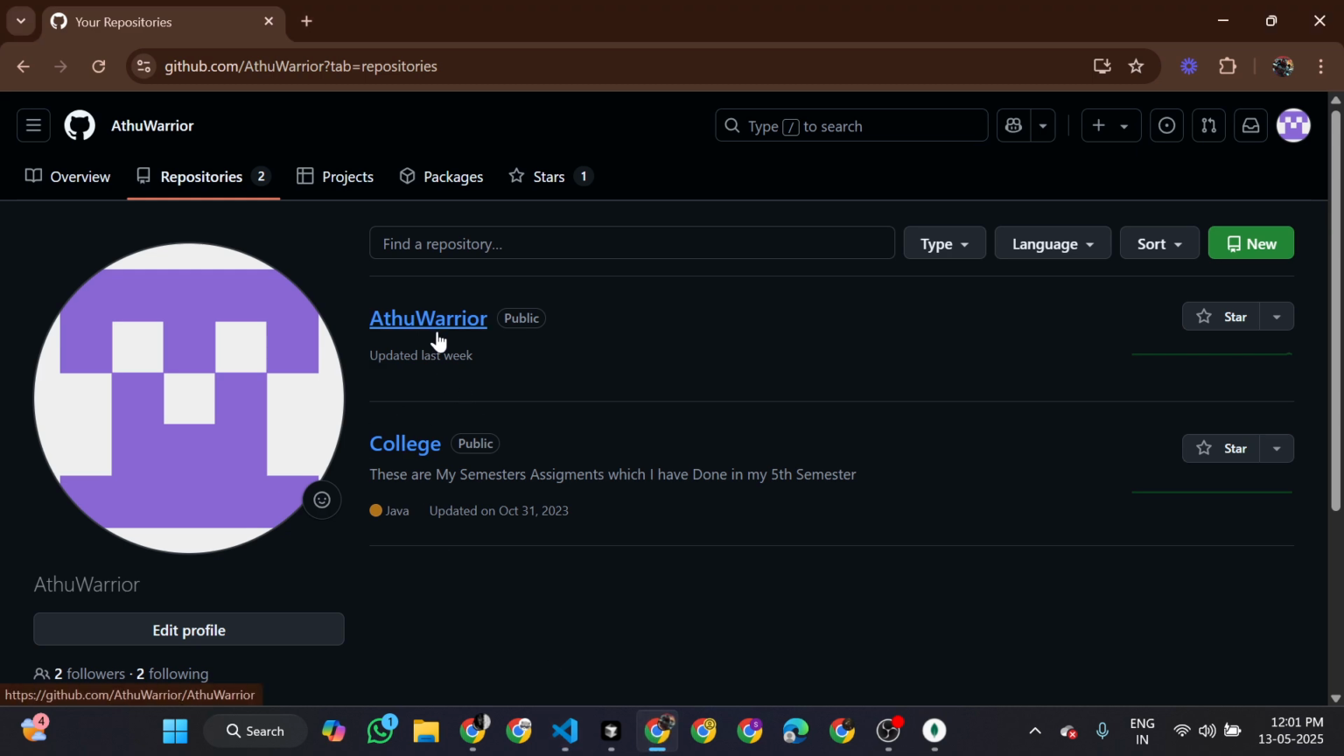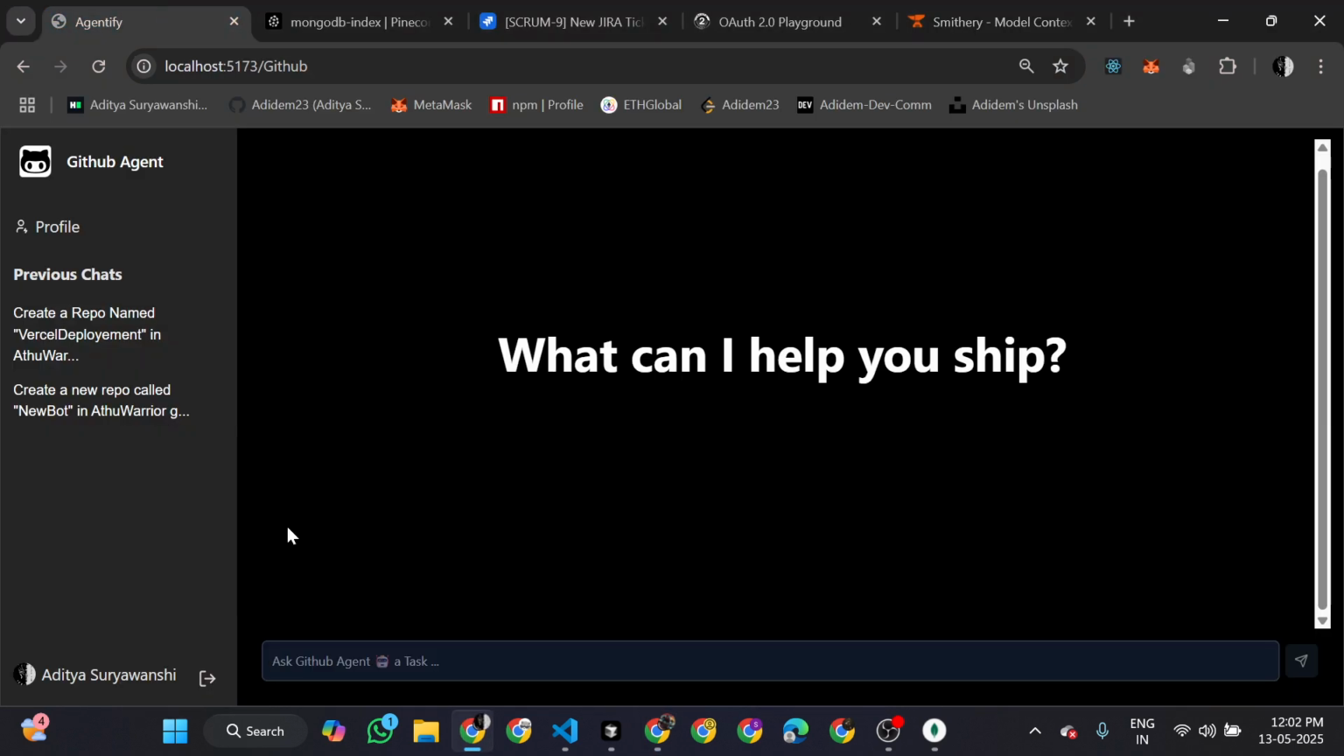So for this automation, I have hard coded the personal token of another GitHub account of mine, and I will just give one command. Let's see if it works, and I will show it to you in Cursor. Create a repo named new repo in Athu Warrior. I will explicitly mention the Athu Warrior GitHub account.